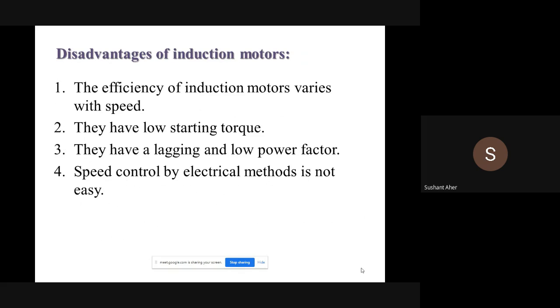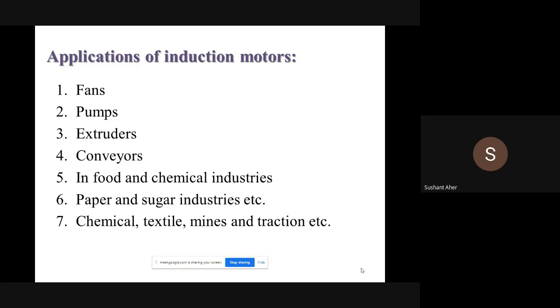Then some of the disadvantages: they have low starting torque, and they are affected by low and lagging power factor, and the efficiency of induction motor varies with the speed. This is the main disadvantage for this induction motor. These are the applications of induction motor. Some applications I have mentioned here.